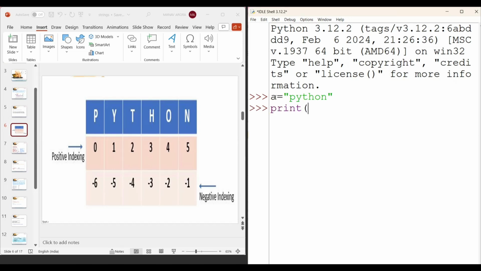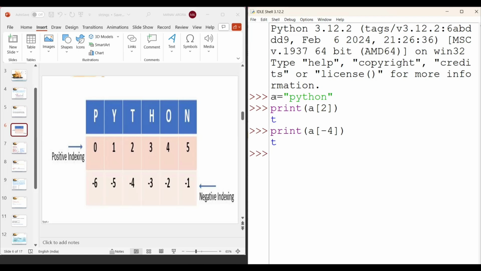I write print A, where A is my string name, and then in square brackets I write 2. Now you can see the letter T is here. Similarly, I can write A in square brackets with -4. Again the same thing. In the same way, if you want to print any letter from a particular string, you can access that letter.